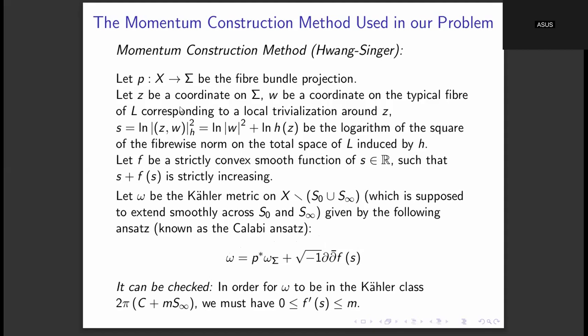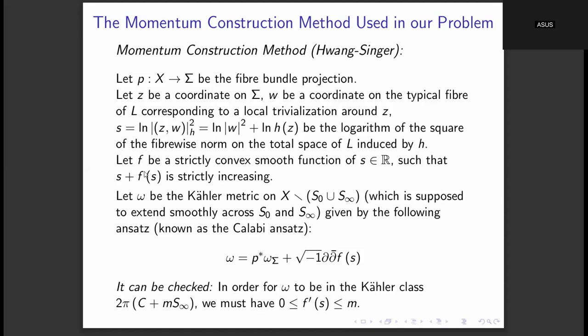So what we are doing is taking this variable S to be the logarithm of the square of the fiber-wise norm on the total space of L induced by H. Remember that L was a holomorphic line bundle on sigma, and H was a Hermitian metric on L. This Hermitian metric H induces a norm on the fibers of L, and if we take the square of this fiber-wise norm and then the logarithm of that, that coordinate is called S. So it is defined in this way precisely.